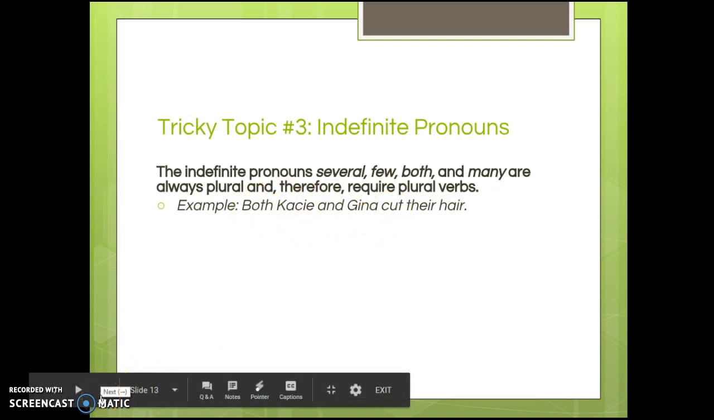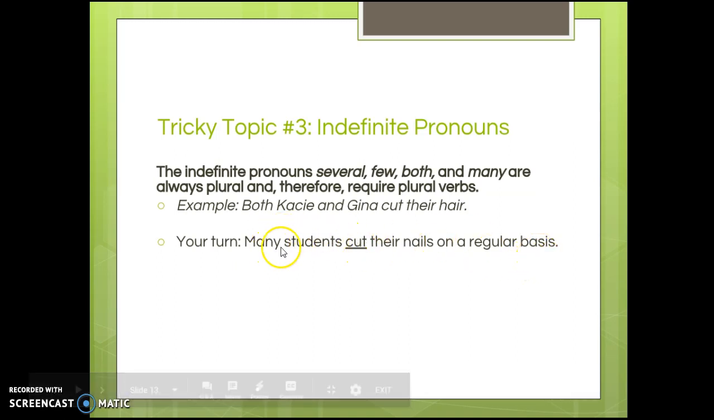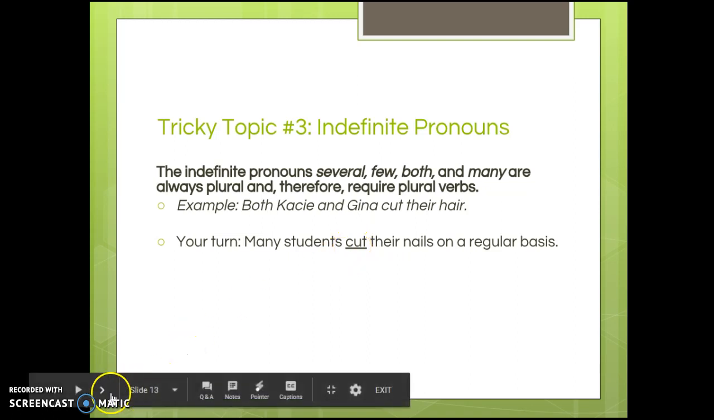Pause this and do the your turn problem. So for the your turn, many students cut their nails on a regular basis. Many is plural, so cut also has to be plural.